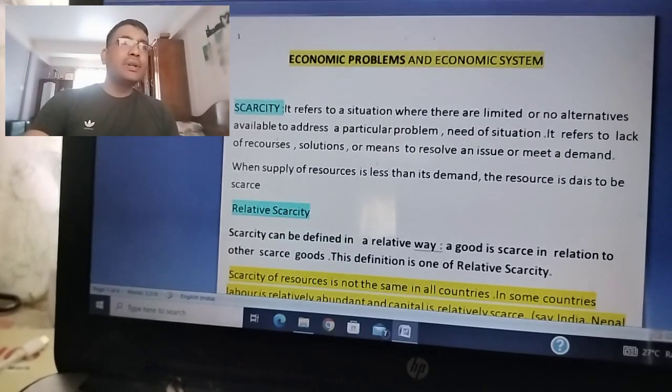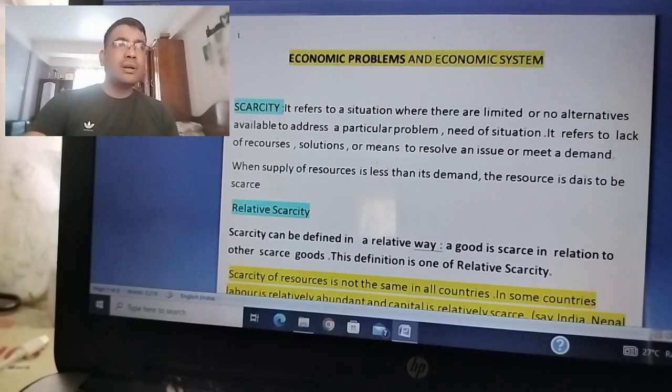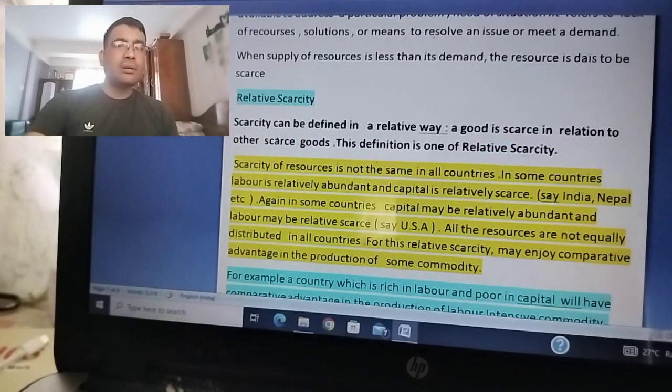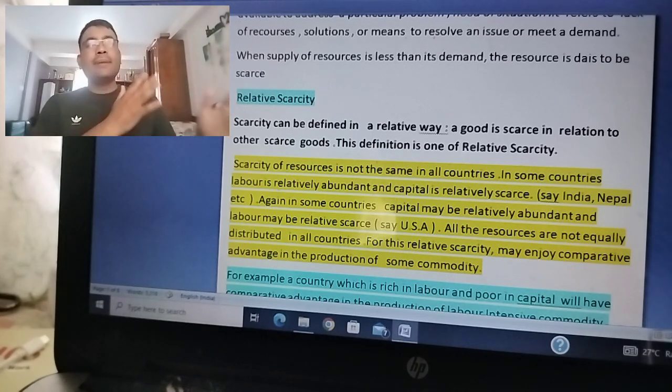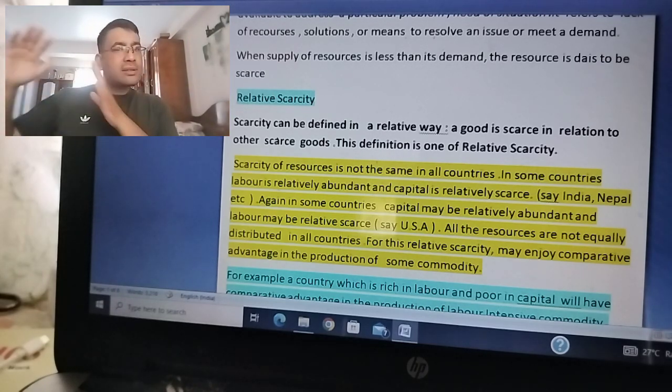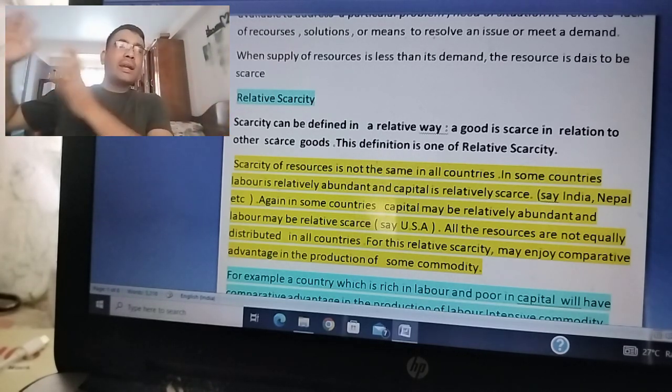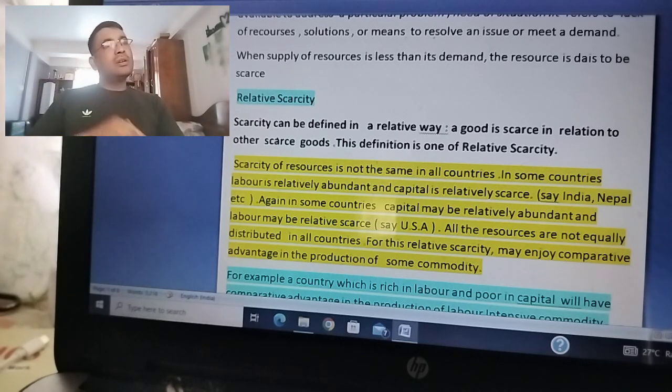Relative always means some comparison. Ram is relatively stronger than Sham. It doesn't mean that Sham is not strong, but as compared to Sham, Ram is stronger. So scarcity can be defined in a relative way.